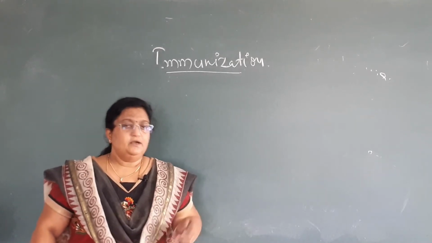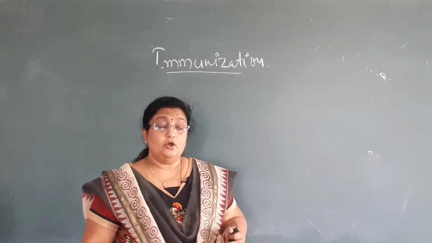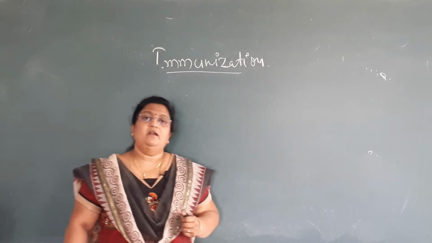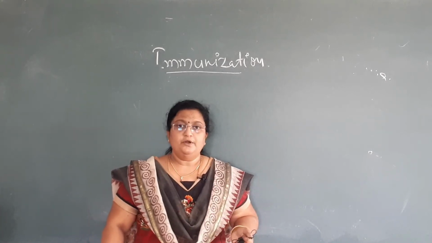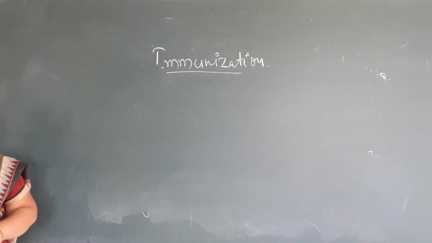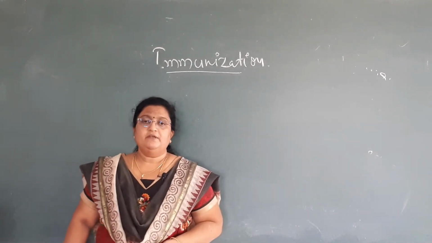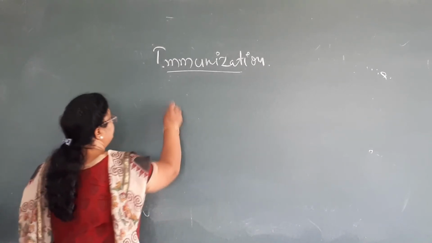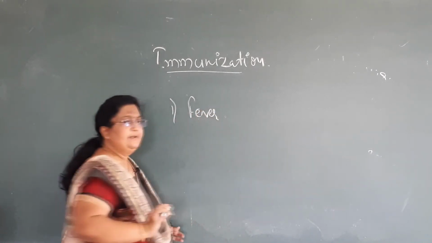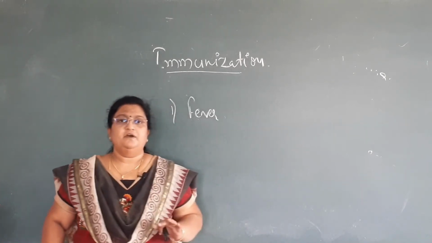Actually, there is nothing called contraindication, but there are some situations where vaccine inoculation, the process of giving the vaccine, should be either postponed or avoided. So what are the special circumstances where vaccines should be contraindicated or postponed? First and foremost, the commonest condition is fever. Whatever may be the type of fever, because we have lots of types of fever, whatever may be the cause of the fever doesn't matter.